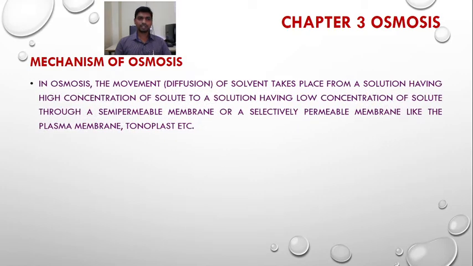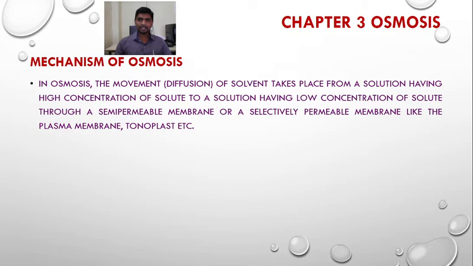In osmosis, the movement or the diffusion of solvent takes place from a solution having high concentration of solute to a solution having low concentration of solute through a semi-permeable membrane or selectively permeable membrane like the plasma membrane, tonoplast, etc. Here some difference has been seen in the definition and these sentences given here, but the meanings are the same.